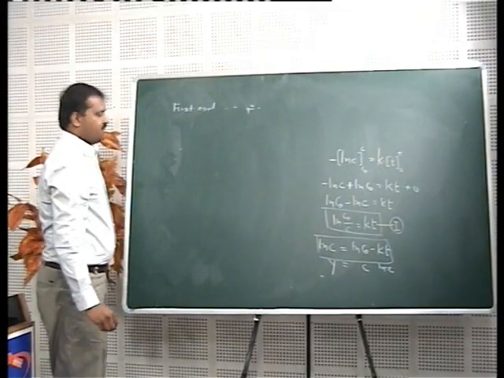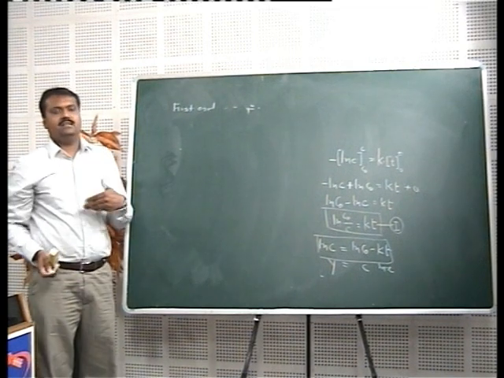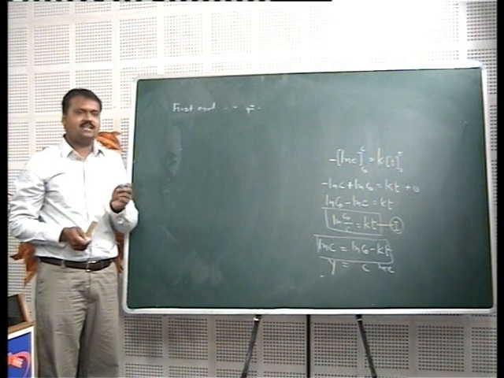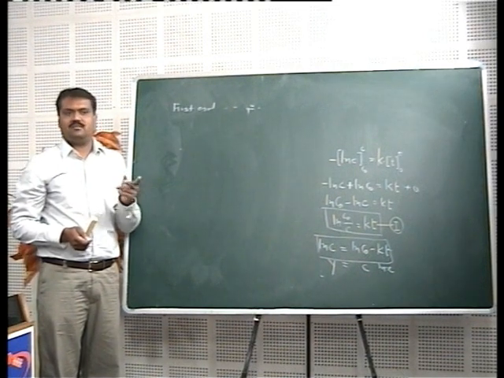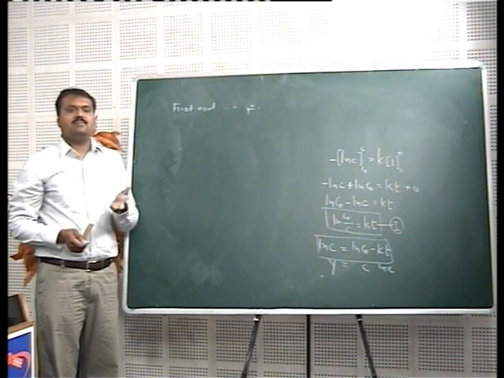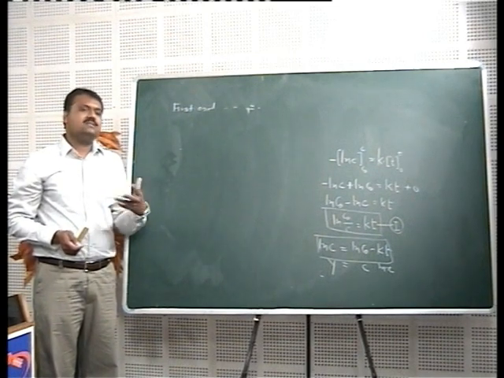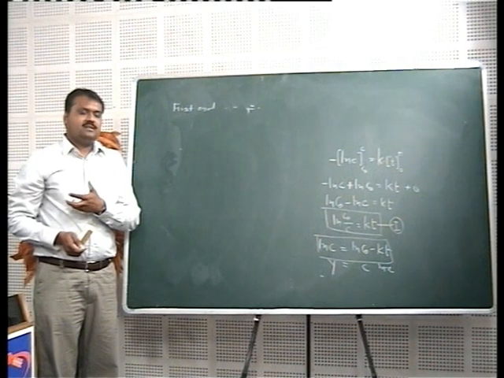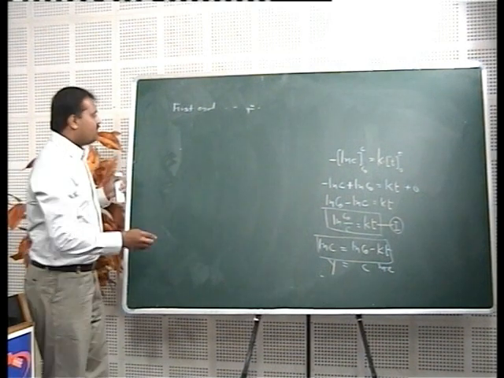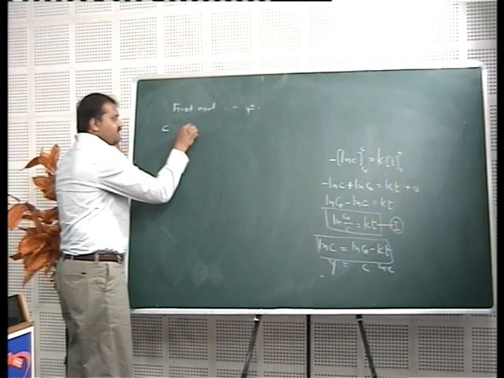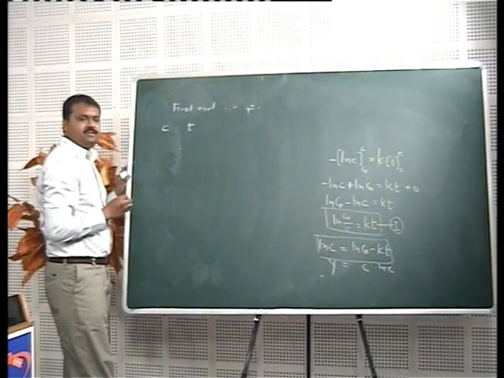We know that in an actual experiment of chemical kinetics, we start with a certain concentration of reactant, and then we measure the change in concentration of reactant with respect to time, so we are measuring the concentration as a function of time.